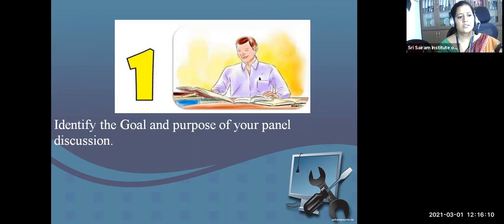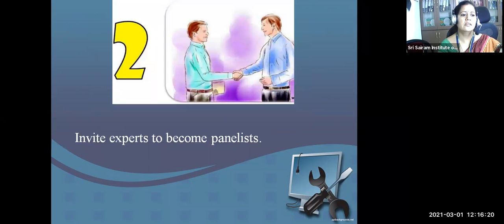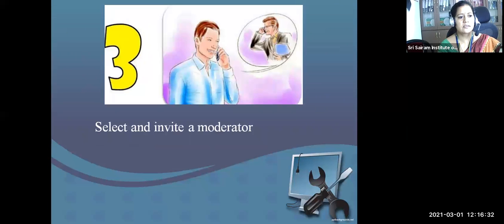For a panel discussion, the first thing is to identify the goal and purpose. What is the topic you are going to discuss with the panel? We call it step 1. Then step 2 is to invite experts to become panelists. A person who is strong in that particular topic is invited as panelist.